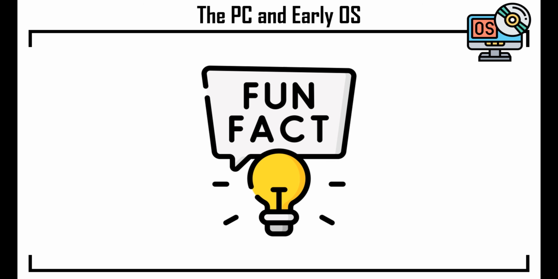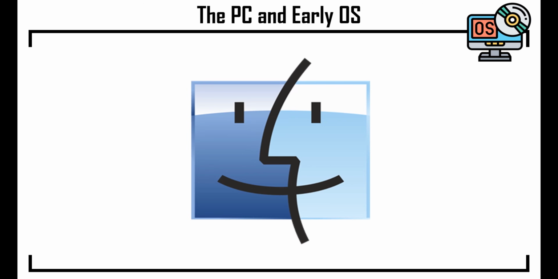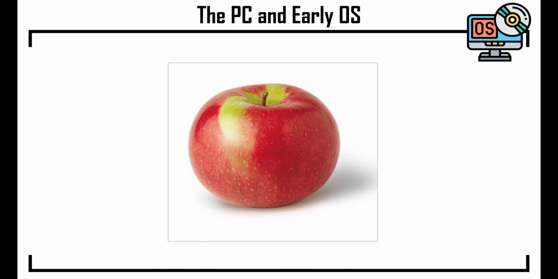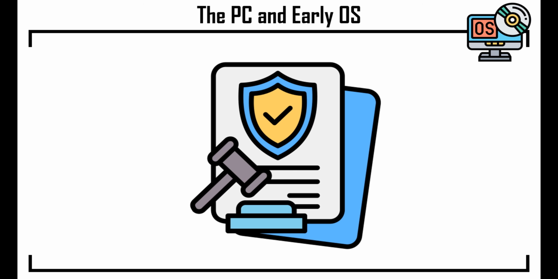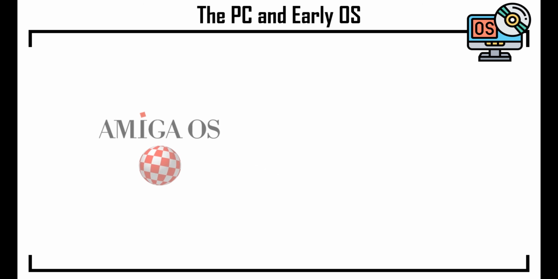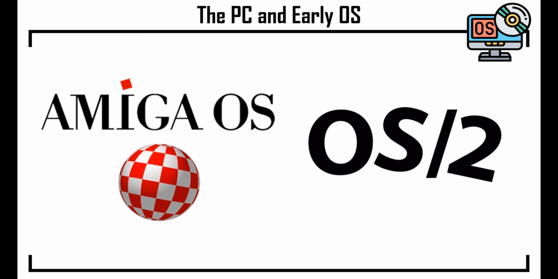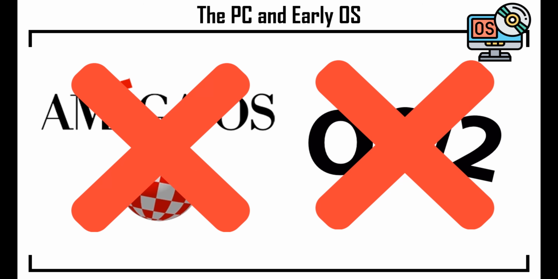And in a fun bit of trivia, the name Macintosh was actually inspired by the favorite Apple variety of one of the project's founders, Jeff Raskin, although the spelling had to be slightly changed for legal reasons. While other systems like Amiga OS and OS/2 also competed, they didn't have the same staying power.